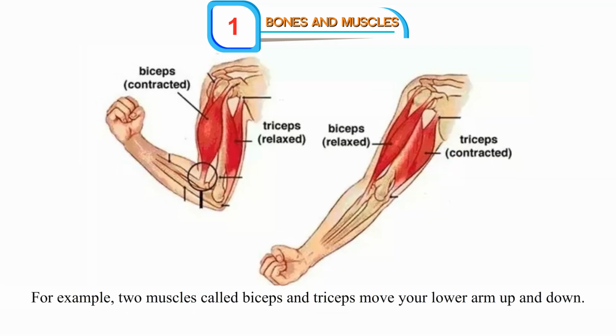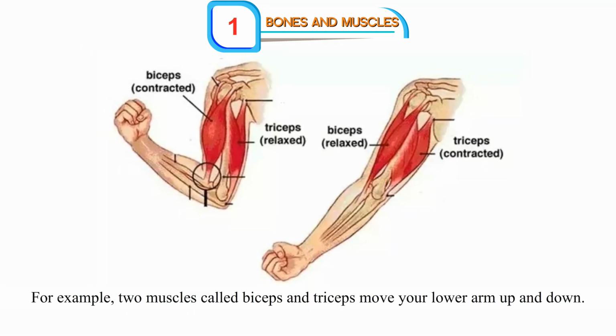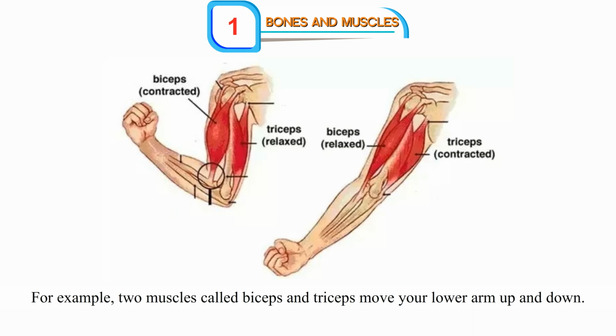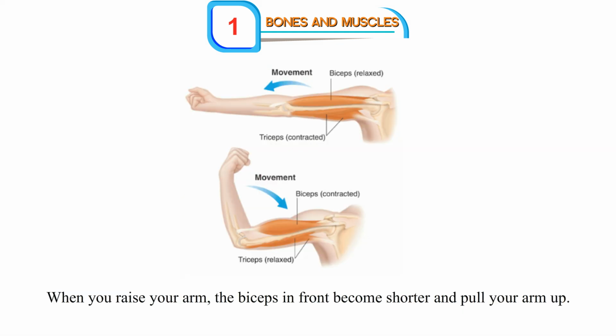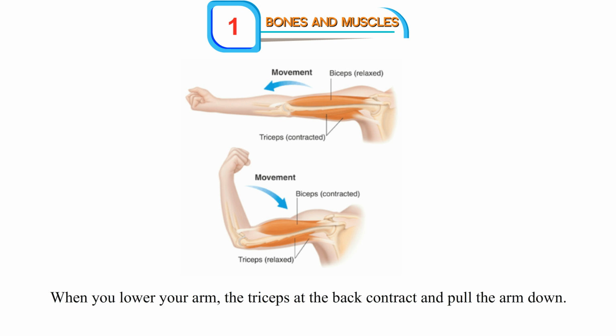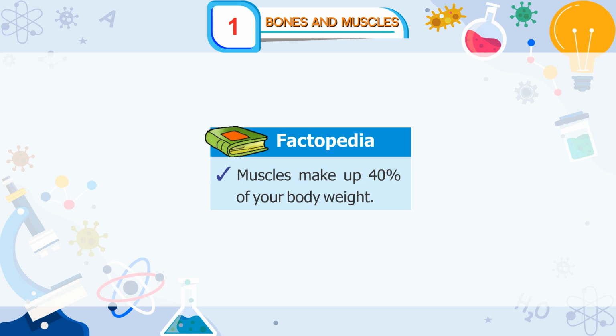For example, two muscles called biceps and triceps move your lower arm up and down. When you raise your arm, the biceps in front become shorter and pull your arm up. When you lower your arm, the triceps at the back contract and pull the arm down.